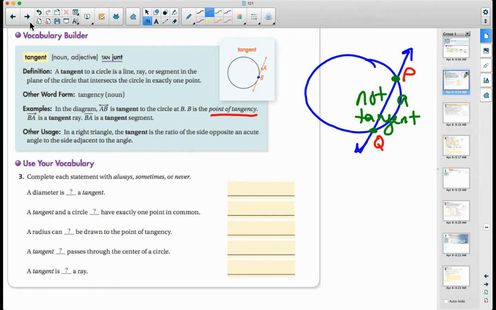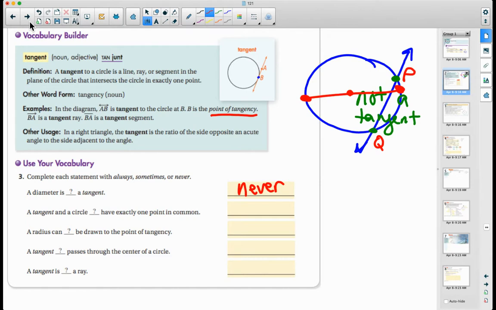Complete each statement with always, sometimes, or never. A diameter is blank to a tangent. A diameter is blank a tangent. What's never a tangent? A diameter will always go through the circle once, twice. So a diameter will never be a tangent.